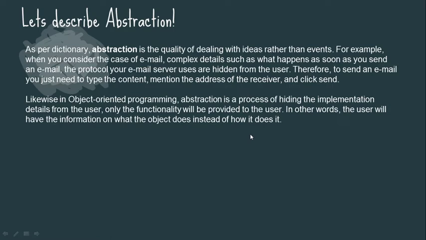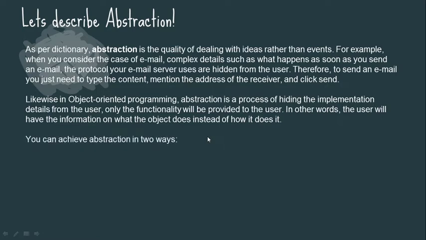Likewise, in object-oriented programming, abstraction is a process of hiding the implementation details from the user. Only the functionality will be provided to the user. In other words, the user will have the information on what the object does instead of how it does it. Just like an ATM machine, you do not know what functions are going on inside it. You only know some of the relevant functions that customers use. So this is also an example of abstraction.